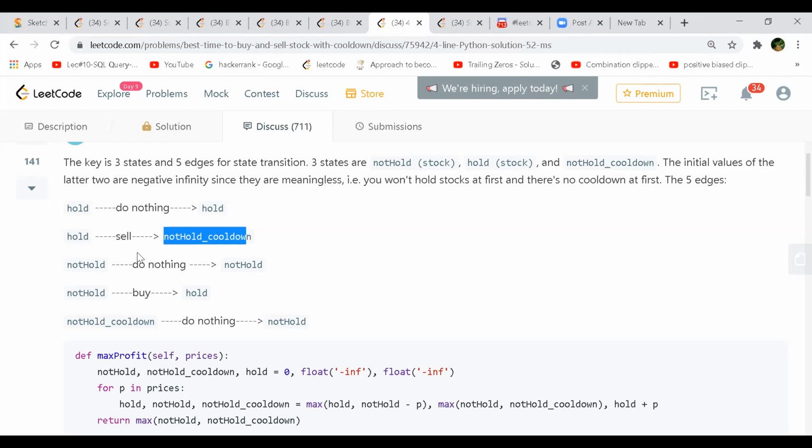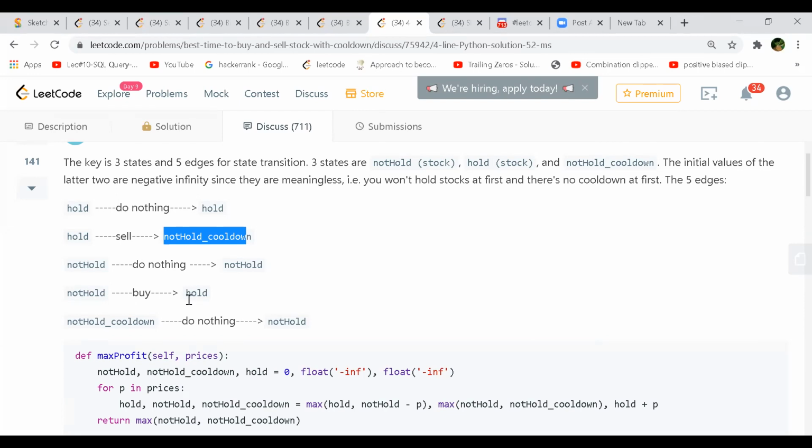So this is why they have included both, using an underscore. Same, one and the same it means, right? And if you don't hold, then you're doing nothing. And if you are not holding, then if you purchase it, you can buy the stock. So if you buy, you hold.